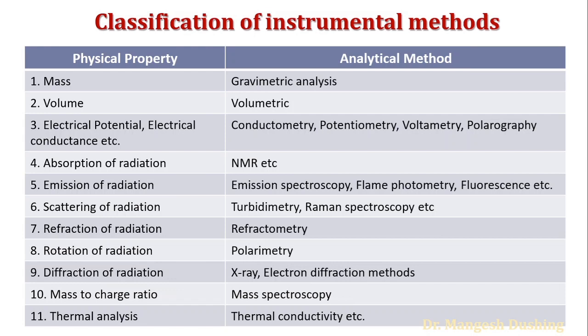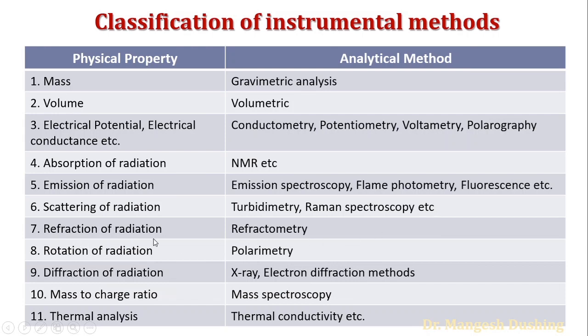If the physical property is absorption of radiation power, then those methods are NMR spectroscopy, UV spectroscopy, and IR spectroscopy. If you are using emission of radiation from the substance, then that is called emission spectroscopy, for example flame photometry, fluorescence, etc. Next is the scattering of radiation. If the scattering of radiation from the substance is determined, then those analytical methods are turbidimetry, Raman spectroscopy, etc.